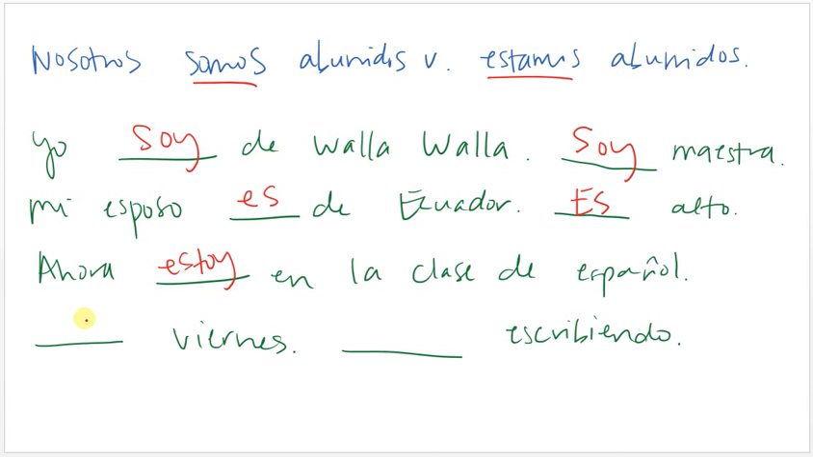It is Friday. Again, time or date is always going to be ser. So it's the él, ella, usted version of ser, which is es. If you're saying what time it is, what the day is, it's going to be ser.